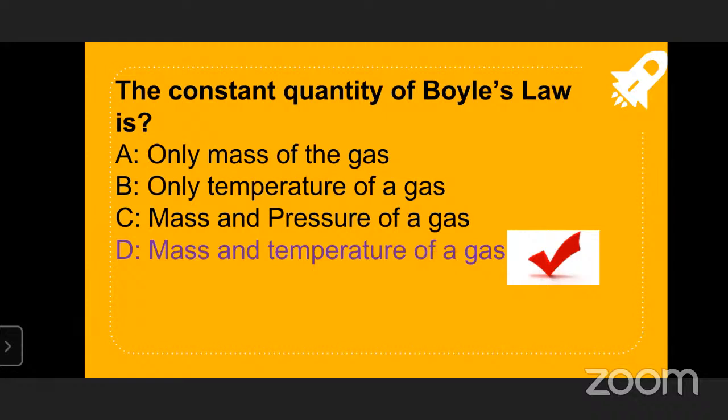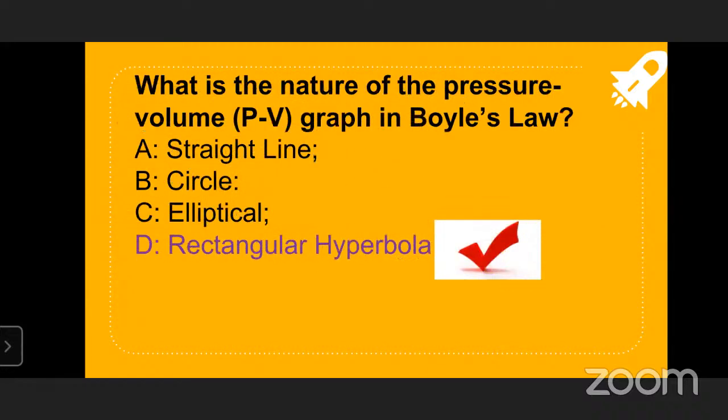Okay, children. Next slide: what is the nature of the pressure-volume graph in Boyle's law? The options are straight line, circle, elliptical, rectangular hyperbola.